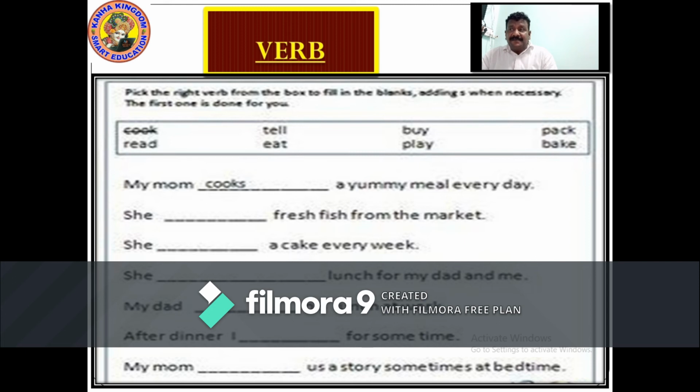My mom cooks a yummy meal every day. She dash fresh fish from the market. What does she do? She buys, B-U-Y-S, buys fresh fish from the market. She dash a cake every week.